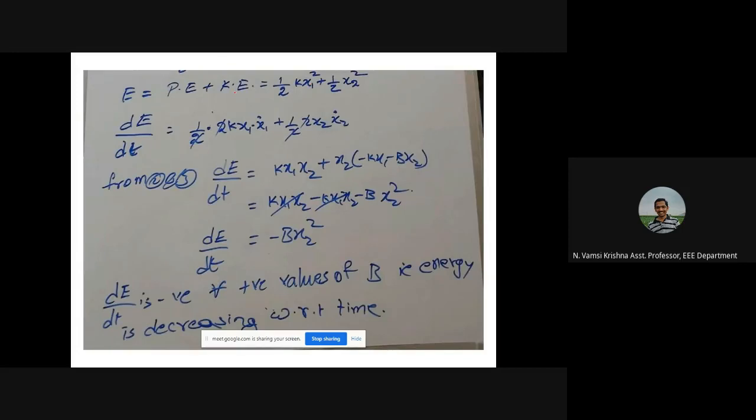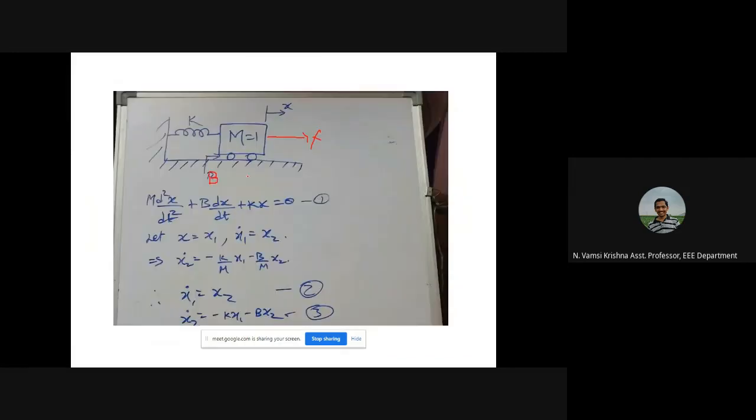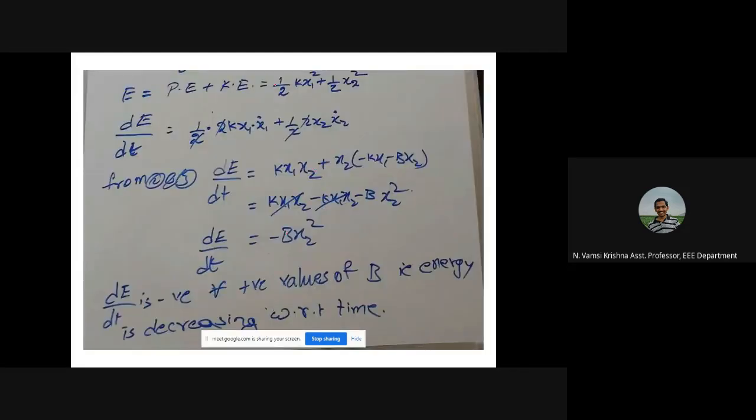Kinetic energy formula, half m v square. Taking unit mass, half m v square, where v means velocity, dx by dt. So what is dx by dt? dx by dt is nothing but x2. x1 dot is x2. So half k x1 square plus half x2 square. This is the mathematical expression which represents the total energy of the system.